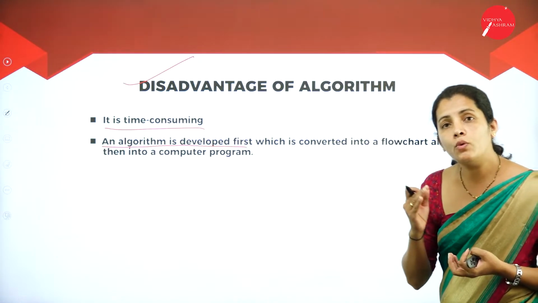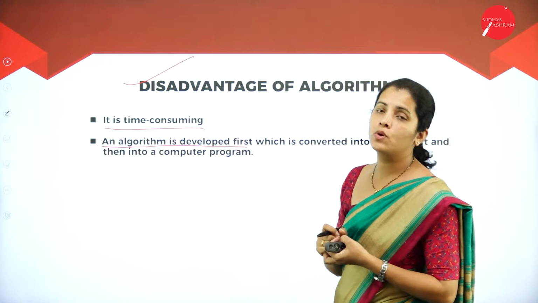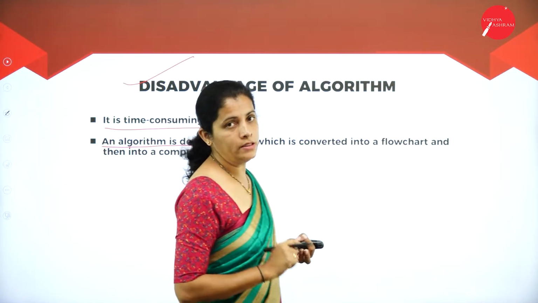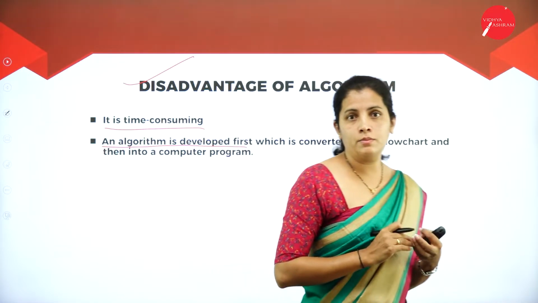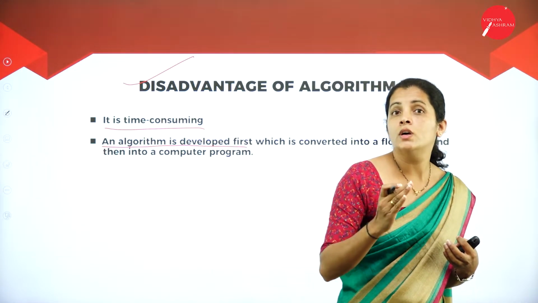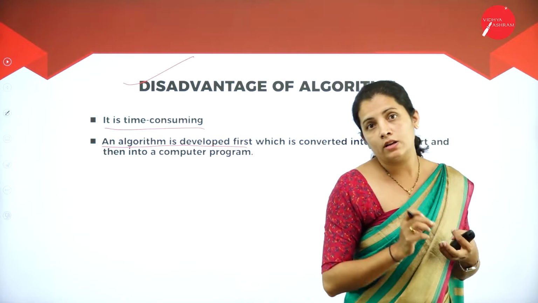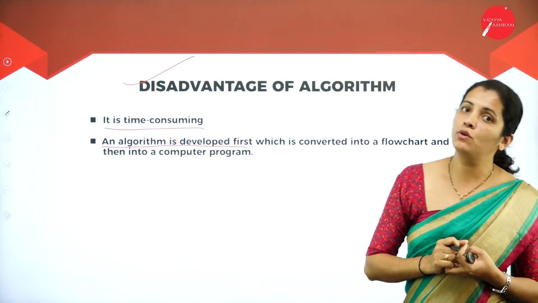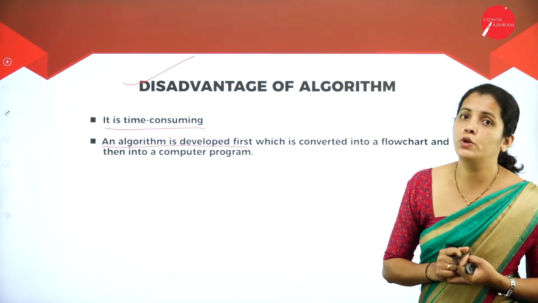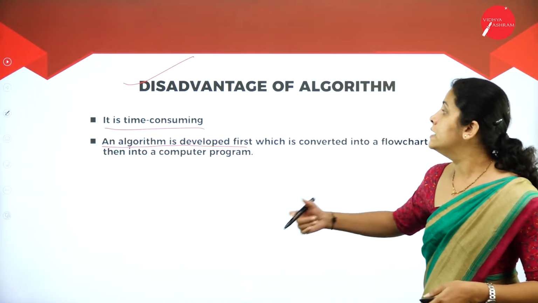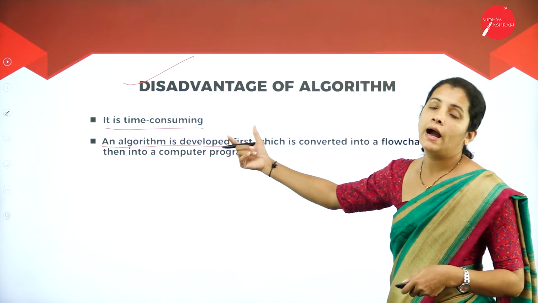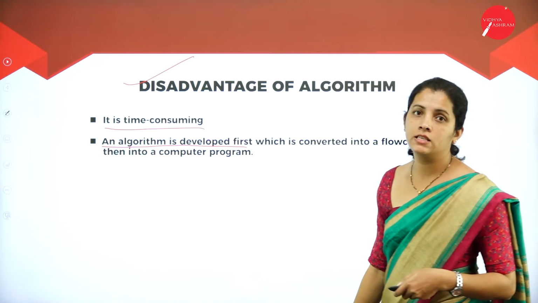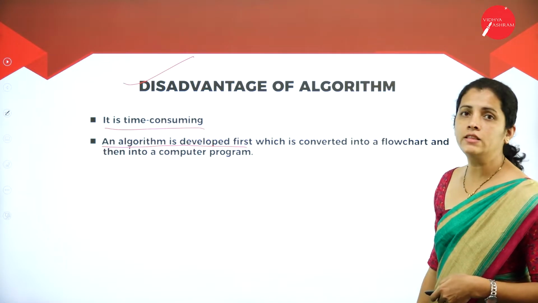That means before writing any computer program, what is my first step? Here, I'm going to write the algorithm. After writing the algorithm, what is my next step? I'm going to represent the algorithm with the help of a flowchart. Once I'm done with the flowchart, what is my next step? I'm going to write the code. So it is time consuming and a lengthy procedure. So these are some of the disadvantages of an algorithm.